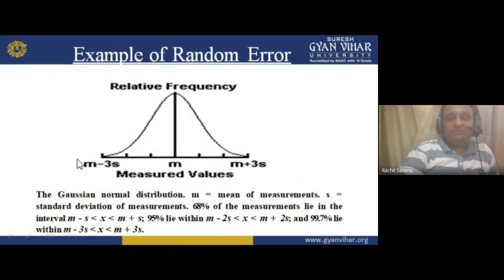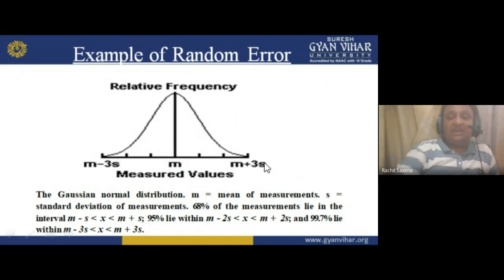I'm repeating again. See here, m is the measured value and s is the standard deviation. So this is the starting one. 99.7% we'll find the measurement right between this curve. But if we talk about 95%, it lies between here to here. And the lowest one comes in this portion.